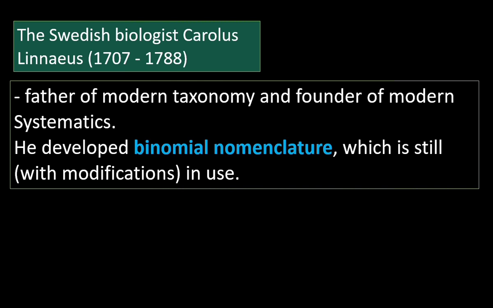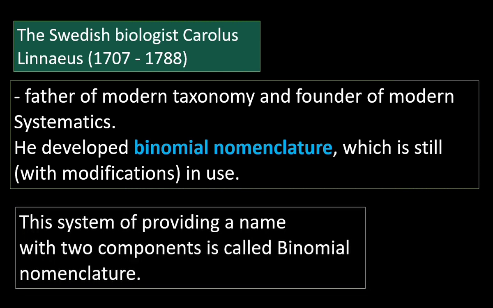He introduced binomial nomenclature. He used a system of naming called binomial nomenclature in his book. What is binomial nomenclature? Bi means two. It is a system of providing a name with two components. In binomial nomenclature, every scientific name consists of two words. For example, Homo sapiens is the scientific name of human beings. Homo is the first word, it represents the genus, and sapiens is the second word, it represents the species.